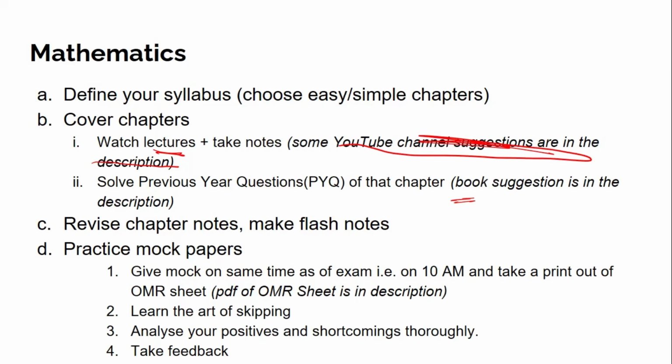Okay. So after covering a chapter, we will be solving previous year questions of that chapter. And while solving those previous year questions, you will also get an idea of how questions are solved. Because earlier, in class 12th or 11th, we used to write given and all of that unnecessary stuff, which was necessary from the CBSE perspective. Now, as we are solving objective type questions, we just have to tick an option and find the correct answer. So we can use whatever method is convenient and efficient for saving time, right? So after covering the syllabus, I want you to keep on revising the chapter notes.